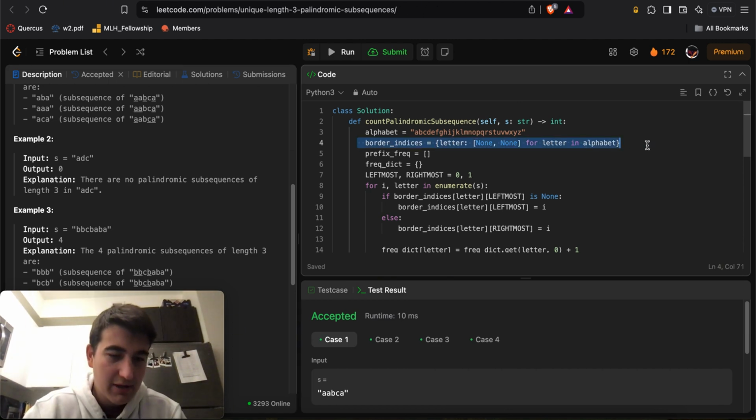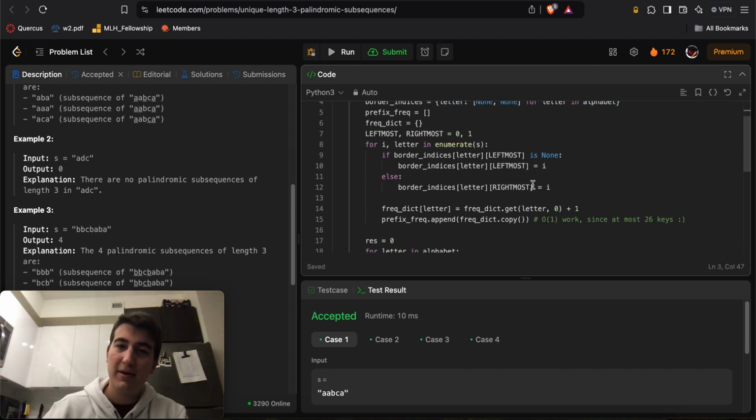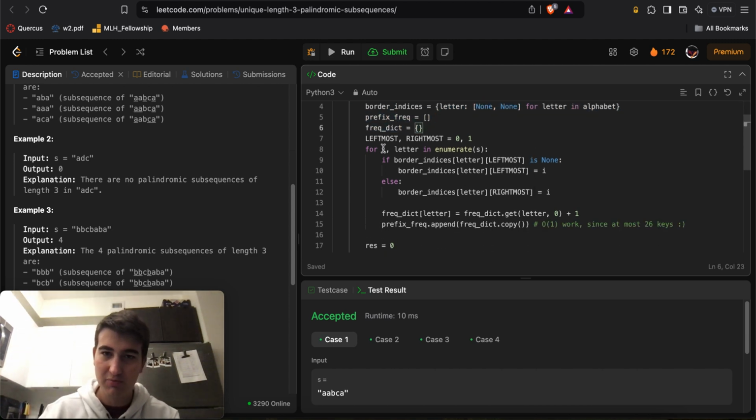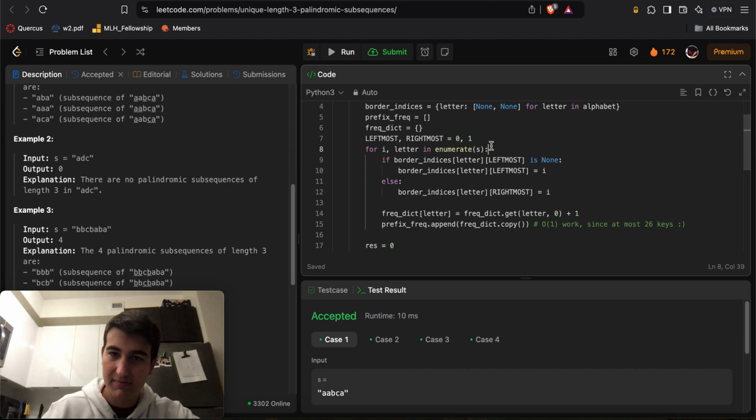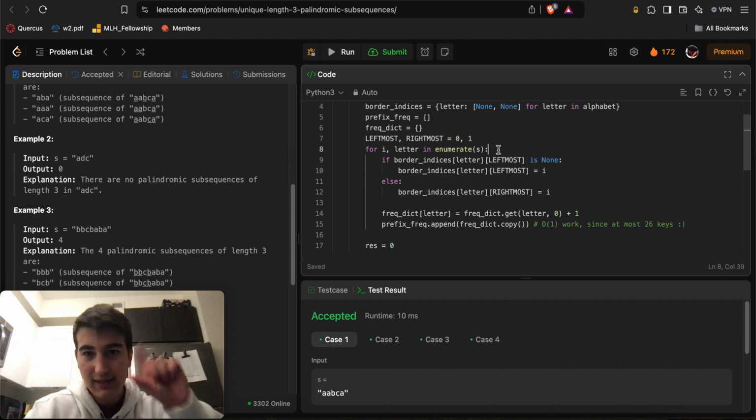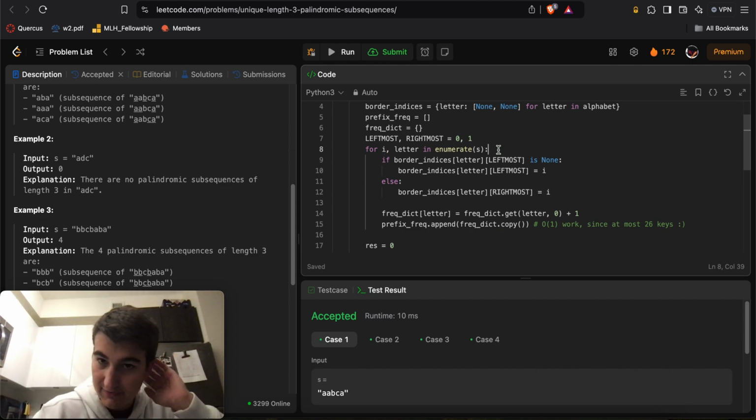And so in terms of how I did this in the code, the very first thing that I want is, for every single letter in the alphabet, its left and rightmost index, right? So here I have every single letter in the alphabet. Ignore what this does, but essentially I'm going to loop over every single element in S, where this is every letter in S, and this just happens to be the index of that letter. So this is the same thing as doing for I in range length S, and then letter is equal to S of I. It's the very same thing.